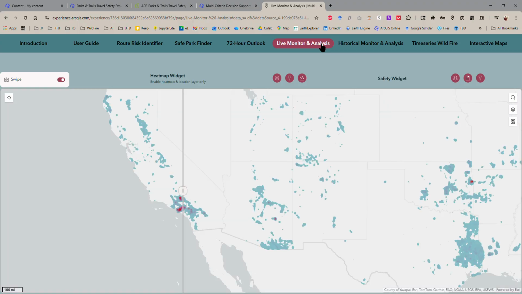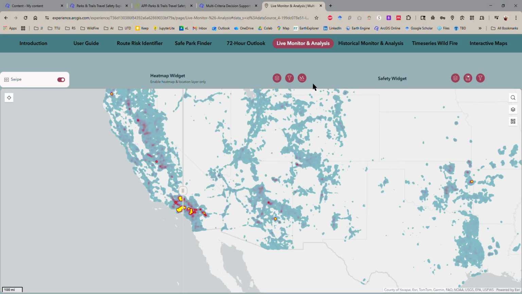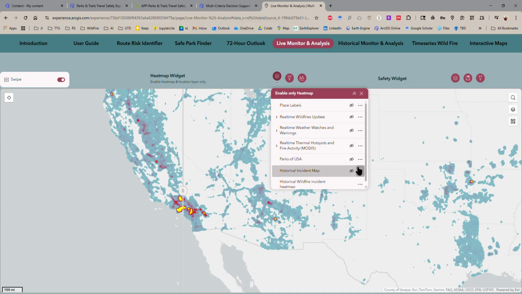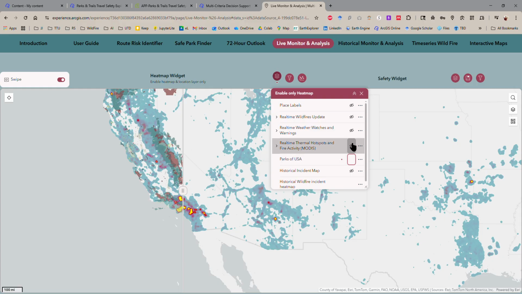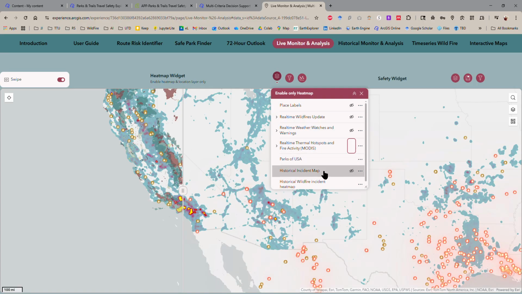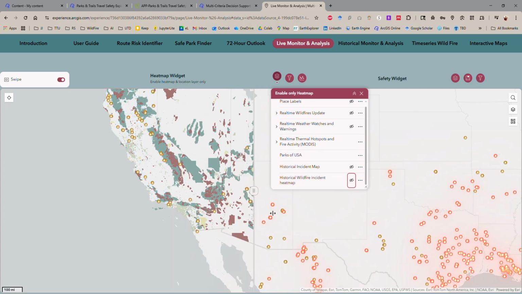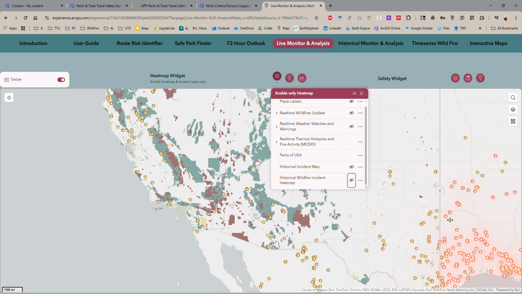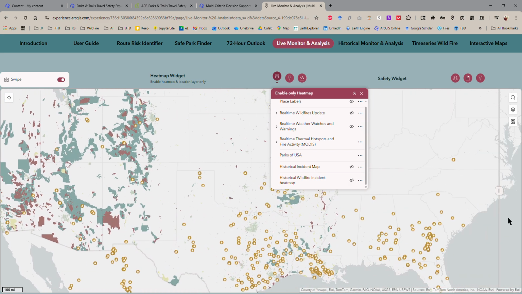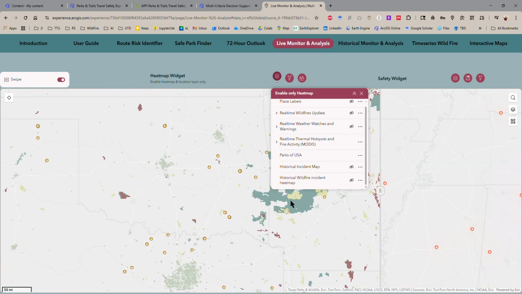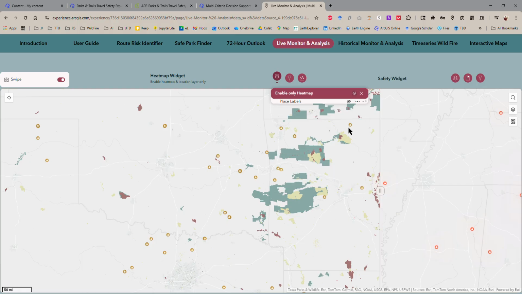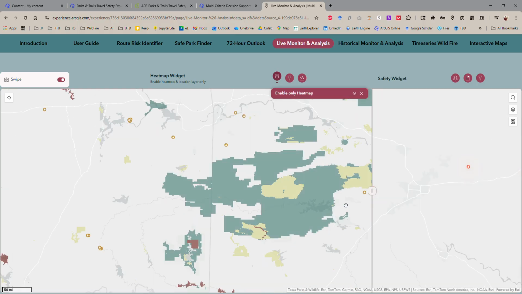And here is the live monitoring, so heat map and safety widgets. I have two types of widgets here. So if you turn on the parks and also turn on the real-time thermal hotspots and maybe turn off your wildfire to see real time and the regular one, you can see, like, you would like to maybe travel to any of these areas, maybe here, somewhere in Arkansas. And you know there's a prescribed burn in Arkansas, so this might be of interest to some people. So you can actually see if there's a prescribed burn and a real-time risk here.